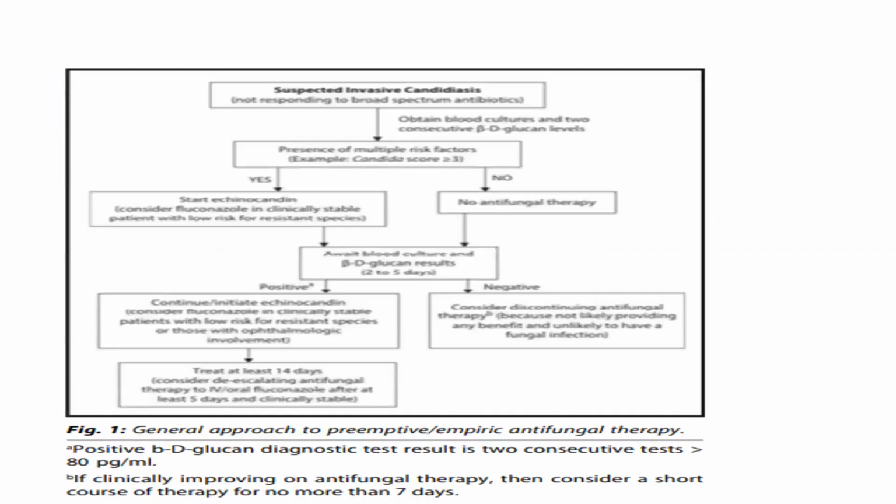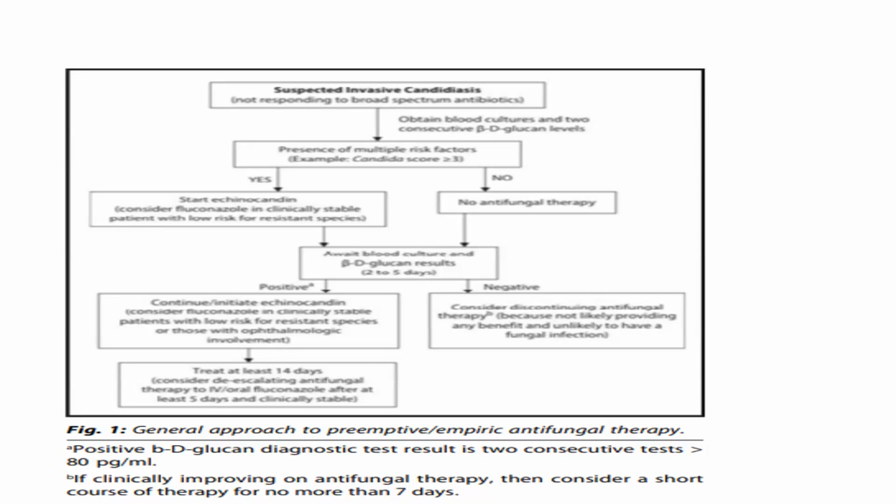So we'll see the overview of this fungal Candida treatment. If you are suspecting invasive candidiasis, then we have to obtain blood culture and send two consecutive BDG levels. After that we should look for the multiple risk factors and better to calculate the Candida score. If the Candida score is more than 3, then we have to start with an echinocandin if the patient is unstable. Consider fluconazole in a stable patient. If Candida score is not more than or equal to 3, and you are not clinically suspecting invasive candidiasis, then do not start any antifungal therapy.